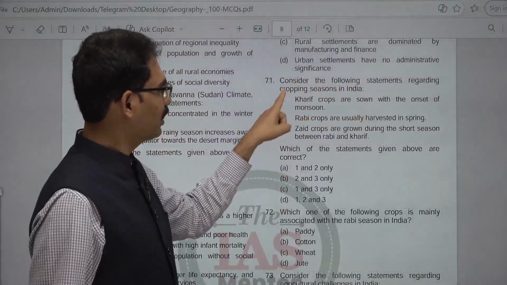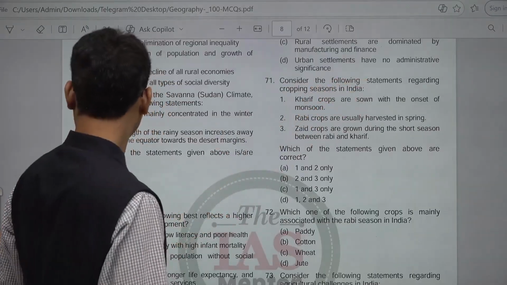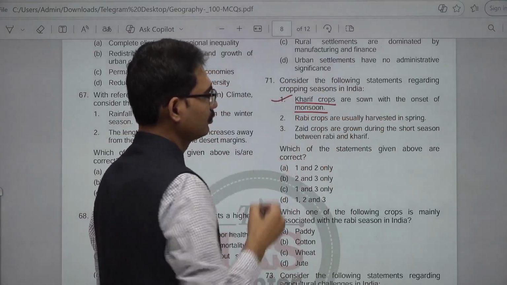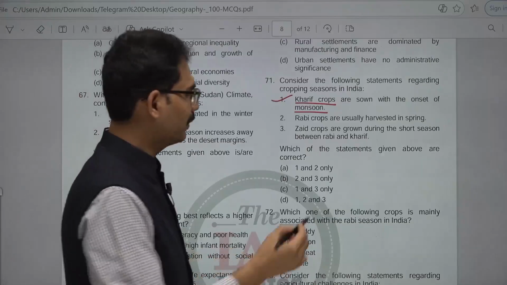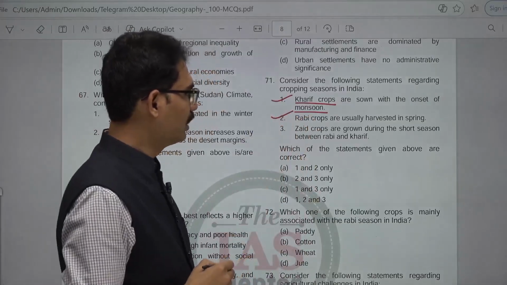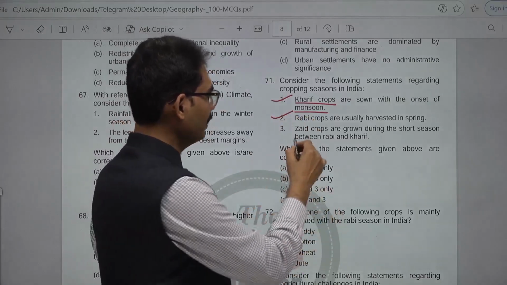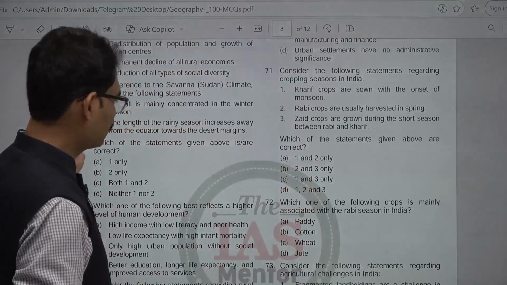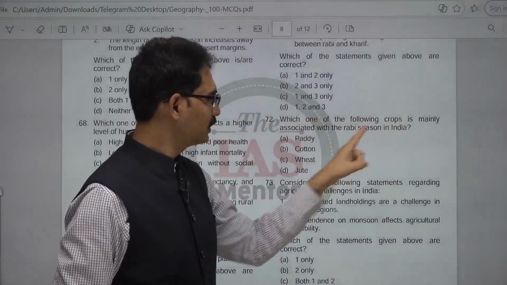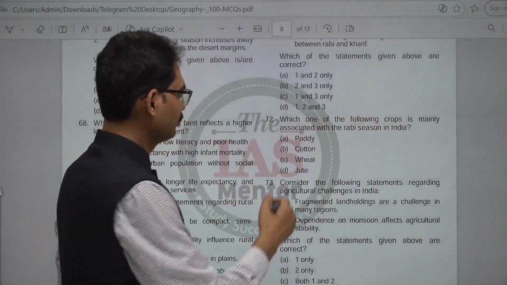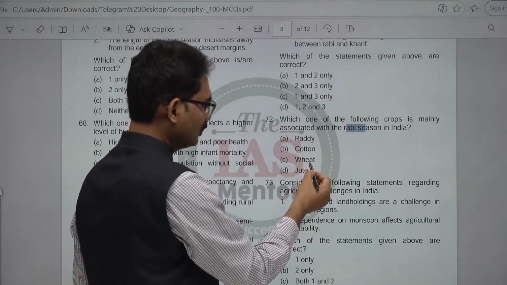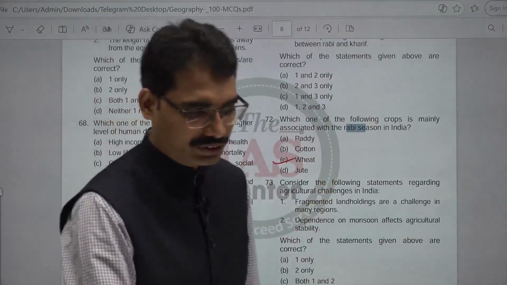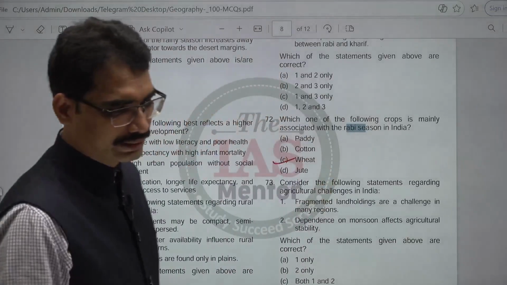Consider the following statements regarding cropping seasons in India. Kharif crops are sown with the onset of monsoon. Correct one. Rabi crops are usually harvested in spring. Correct one. Zaid crops are grown during the short season between Rabi and Kharif. All are correct: 1, 2 and 3. Next, 72. Which one of the following crops is mainly associated with Rabi season in India? Paddy, cotton, wheat, jute. Wheat is the one, Rabi season. Next question. 73.